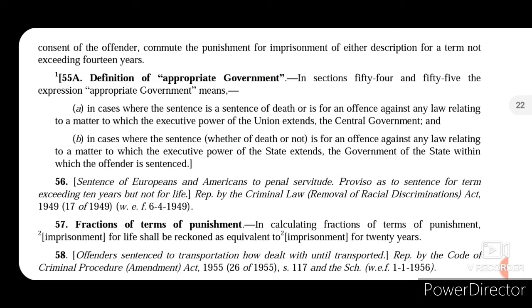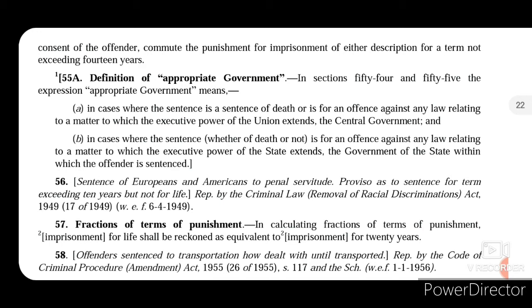Now, section 55A talks about definition of appropriate government. In sections 54 and 55, the expression appropriate government means, in cases where the sentence is a death sentence or is for an offence against a matter to which the executive power of the Union extends, the Central Government. And in cases where the sentence, whether death or not, is for an offence against any law or any matter to which the executive power of the state extends, the government of the state within which the offender is sentenced will be considered as the appropriate government.